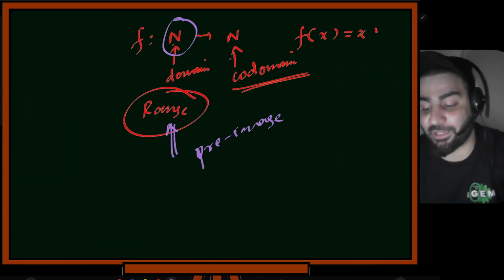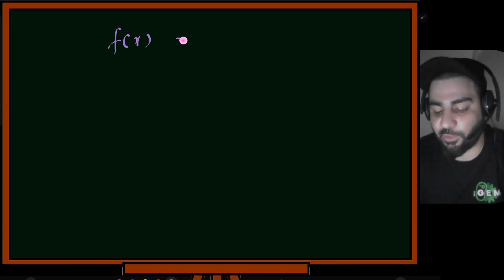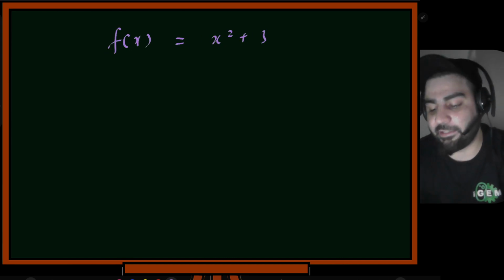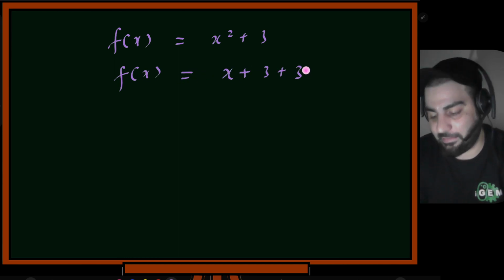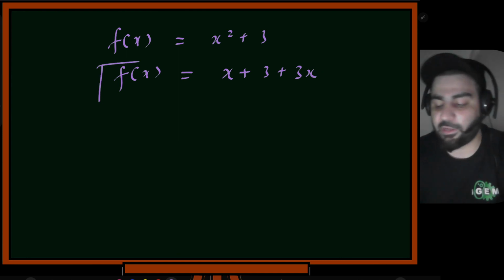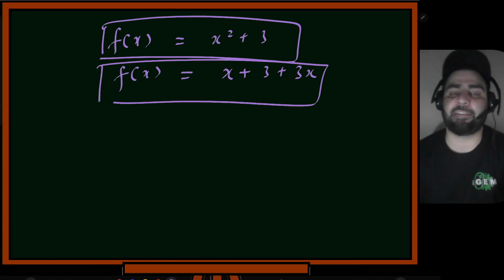Okay, so now what is not a function? That's a question. Until now I have only said that this is a function, this is a function. So what is not a function? Can I write a mathematical expression which is not a function? Let's suppose f of x is equal to x square plus 3. Or I have a function f of x is equal to x plus 3 plus, let's suppose, 3x, or something like this. This is also a function, this is also a function. What is not a function? How do you even test if it is a function or not?